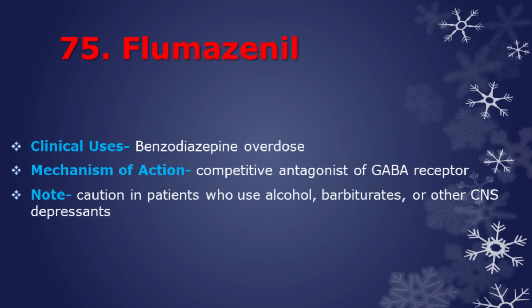Next antidote is flumazenil. Benzodiazepine overdose is characterized by cardiac and respiratory depression. It is treated supportively and with flumazenil, a competitive antagonist of benzodiazepines at the GABA receptor. Flumazenil should be used with caution in patients who use alcohol, barbiturates, or other CNS depressants as well as in patients who have liver disease.